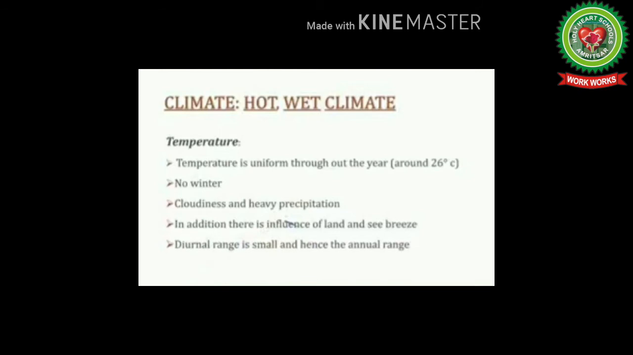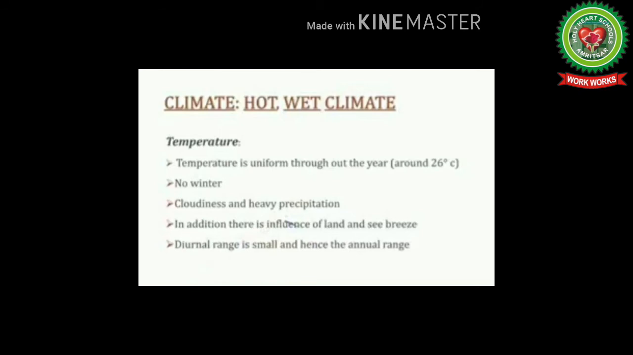The widespread cloudiness prevents loss of radiation in the night. Thus, nights are not very cool. There are two maxima and two minima of temperature related to the apparent movement of the sun north or southward. There is very little variation in the length of day and night. Thus, seasonal variation is also very less.